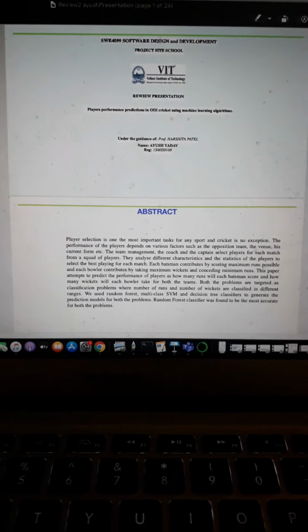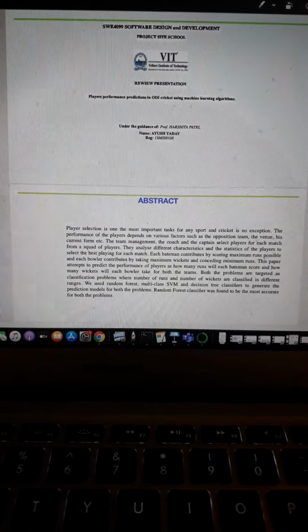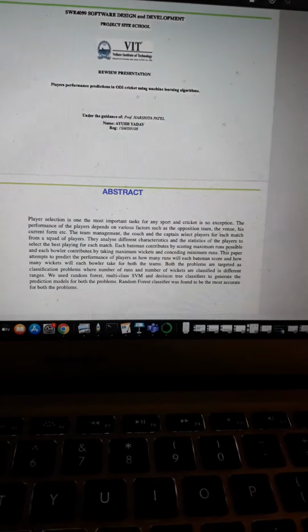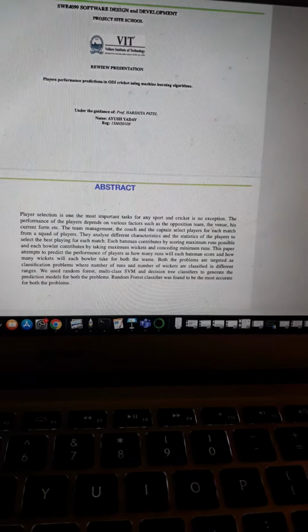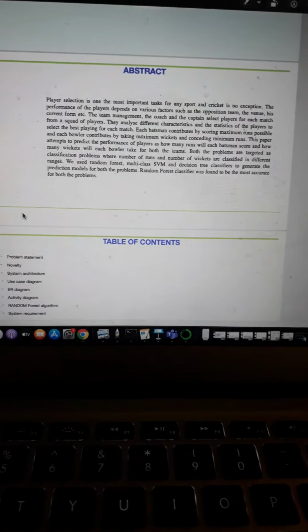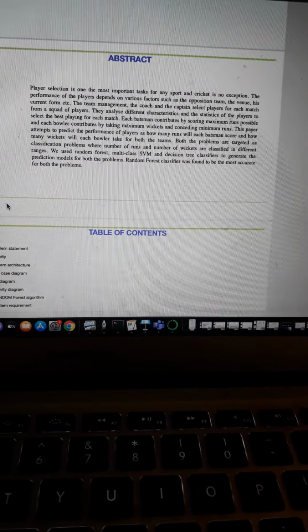Hello guys, I'm working on the project, and the name of the project is Player Performance Prediction in ODI Cricket using Machine Learning Algorithm, under the guidance of Harshita ma'am. This is the abstract, and I'm working on the team management.